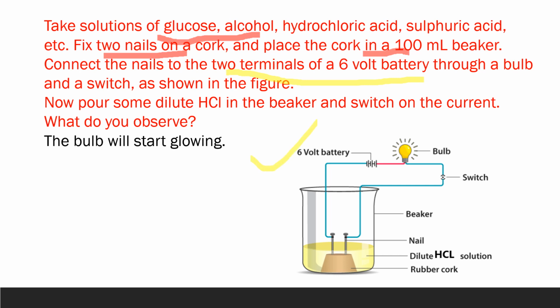You can see the figure. This is the beaker, this is the cork, and 2 nails are connected with an external circuit. A bulb is there and in this beaker HCl solution is taken. After some time you will observe that the bulb starts glowing.